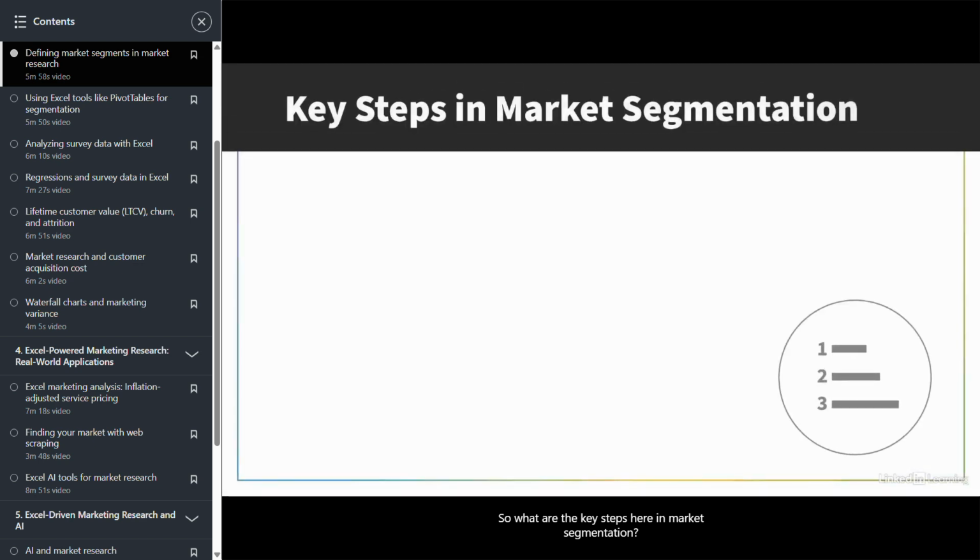So what are the key steps here in market segmentation? First, we need to go through and identify our overall market. That is, we want to define the market that we are targeting. Next, we need to choose our segmentation variables.